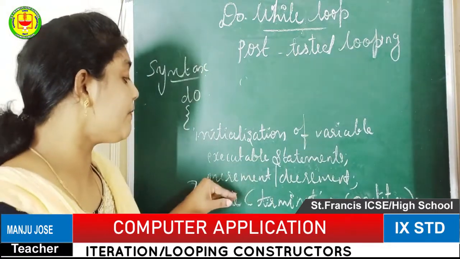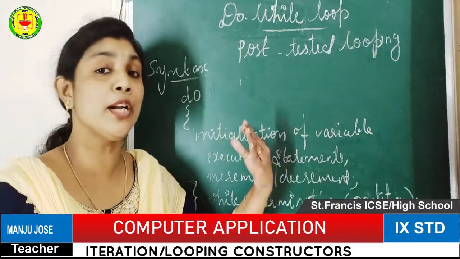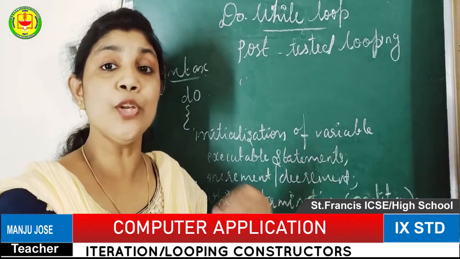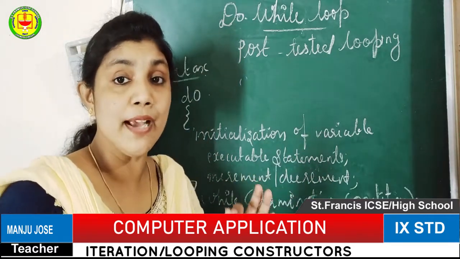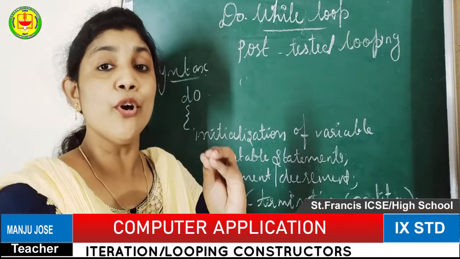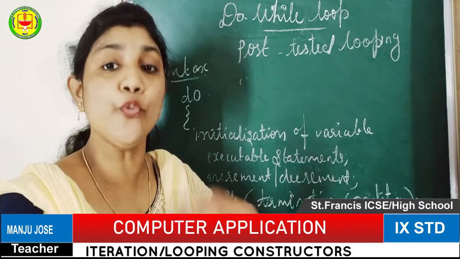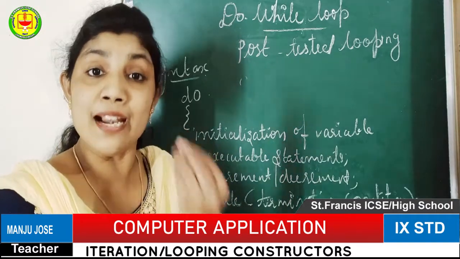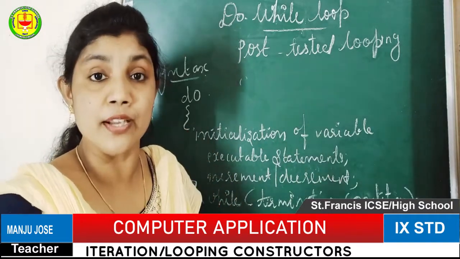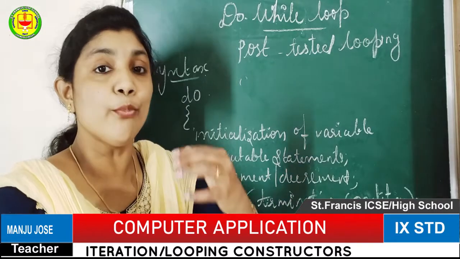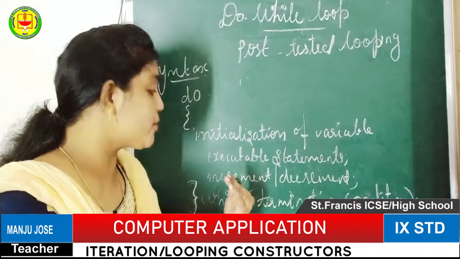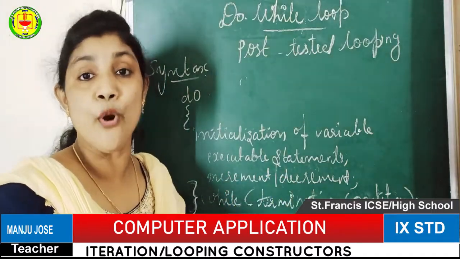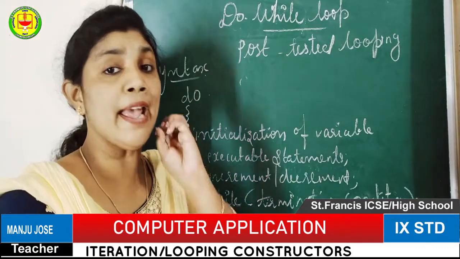The next statement will be the increment or decrement operator. We already know from the previous class how the loop will be moving forward. Somebody has to tell the controller that once again it should work or move forward. That command to move forward, you have to tell to the computer or controller, then only it will be working. For moving forward purpose we are using the increment or decrement operator. That is a must in every loop.